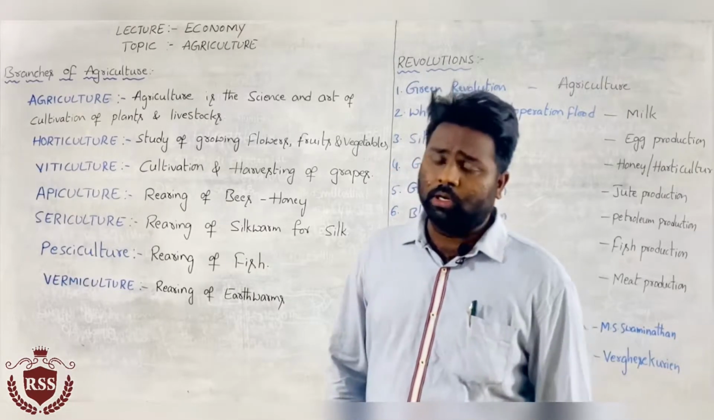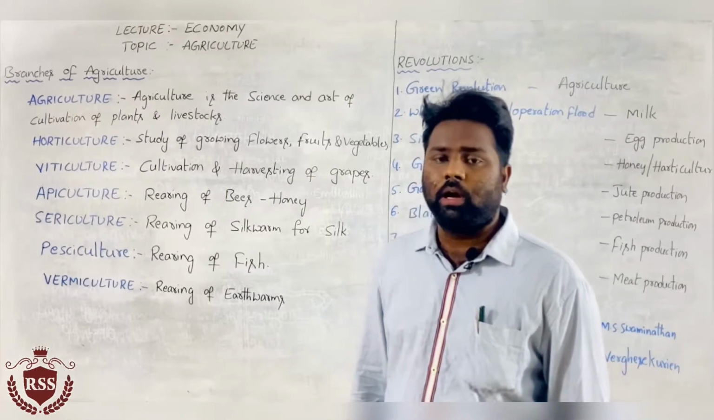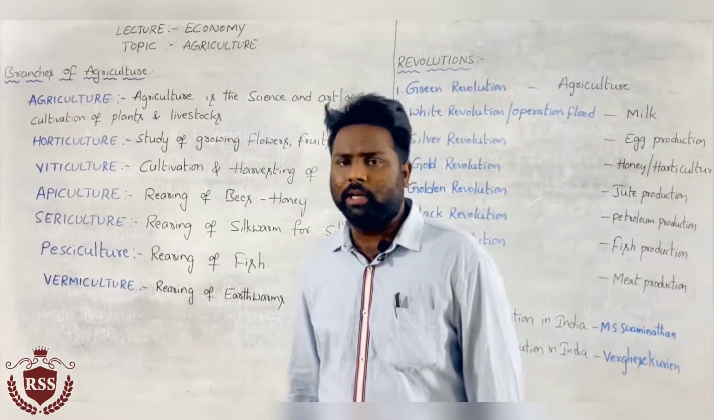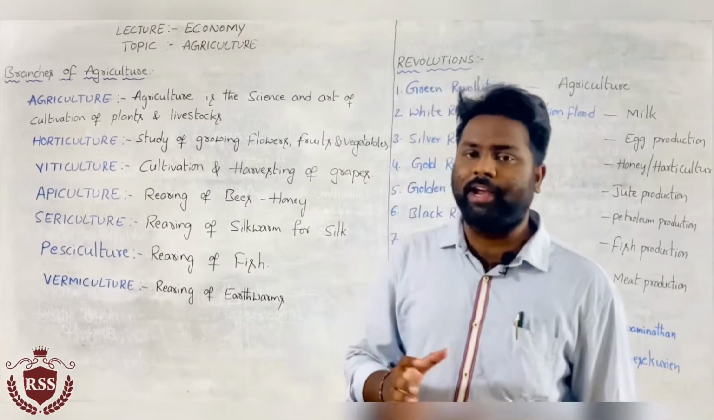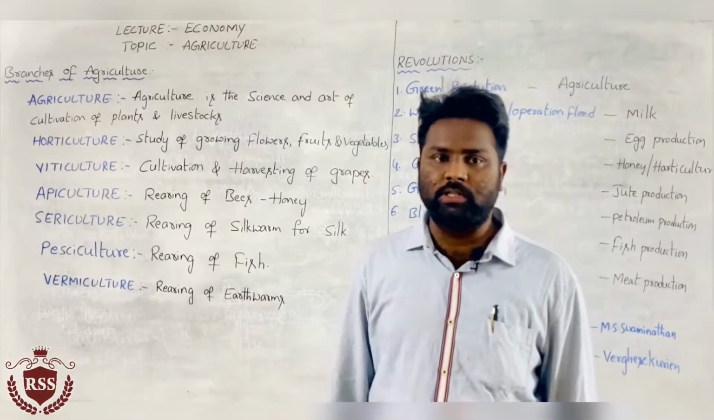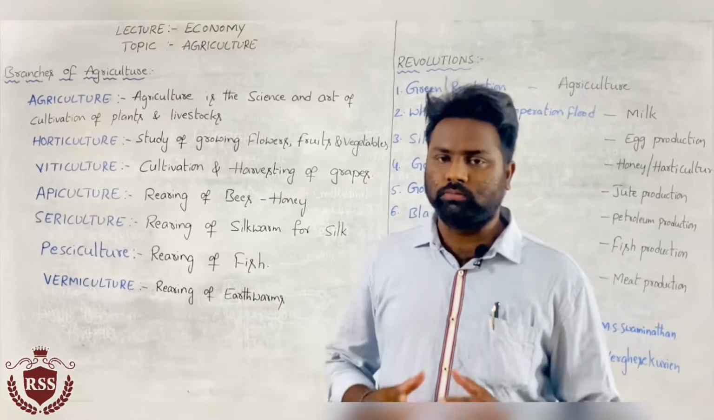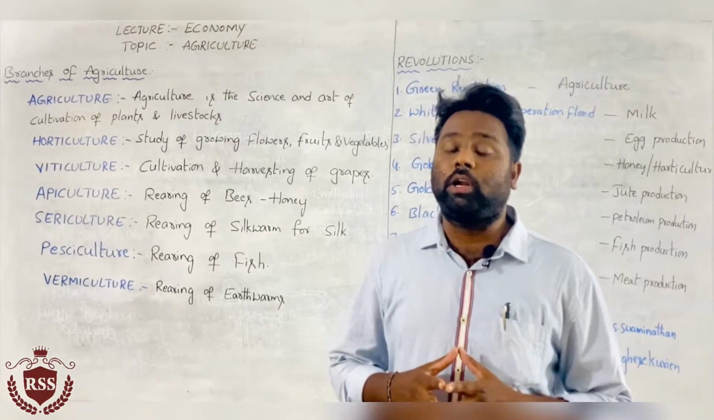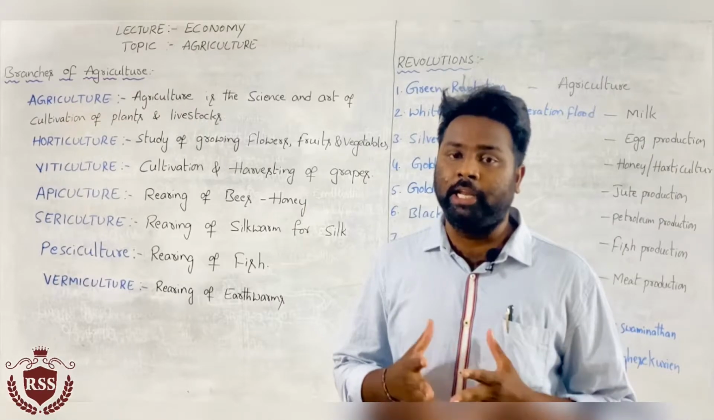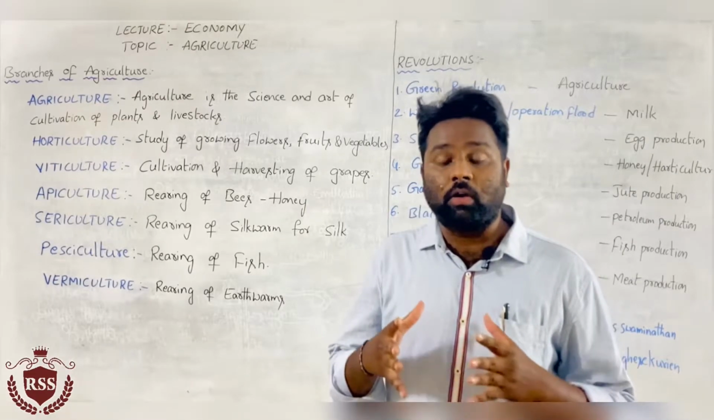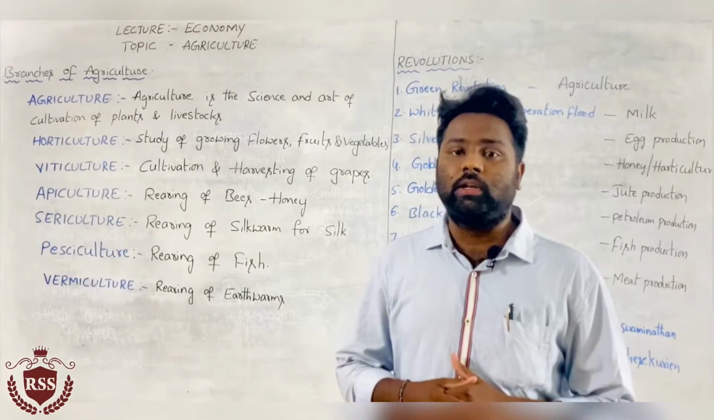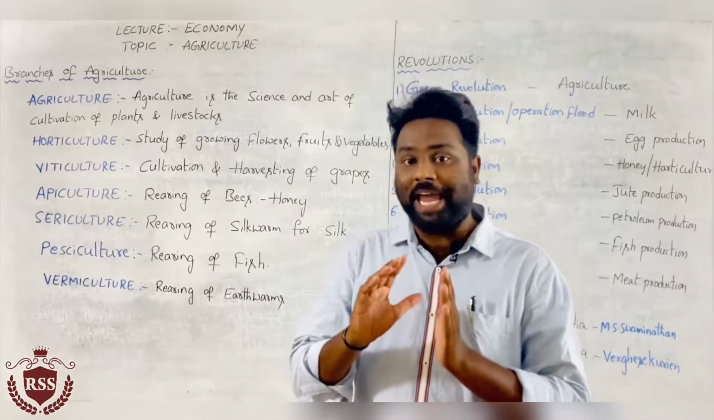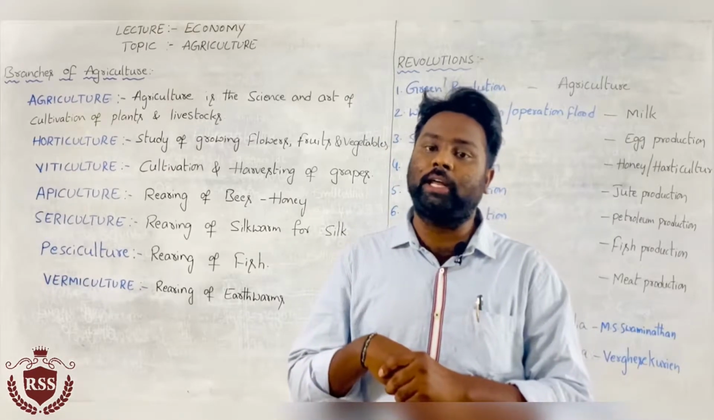We are discussing under the economy portion about agriculture. In the previous classes we had discussed the dynamic portions. That means we analyzed the process of agriculture, the major crops grown in India as well as the major crops grown worldwide. In this way, on the basis of economic activity, we discussed agriculture.